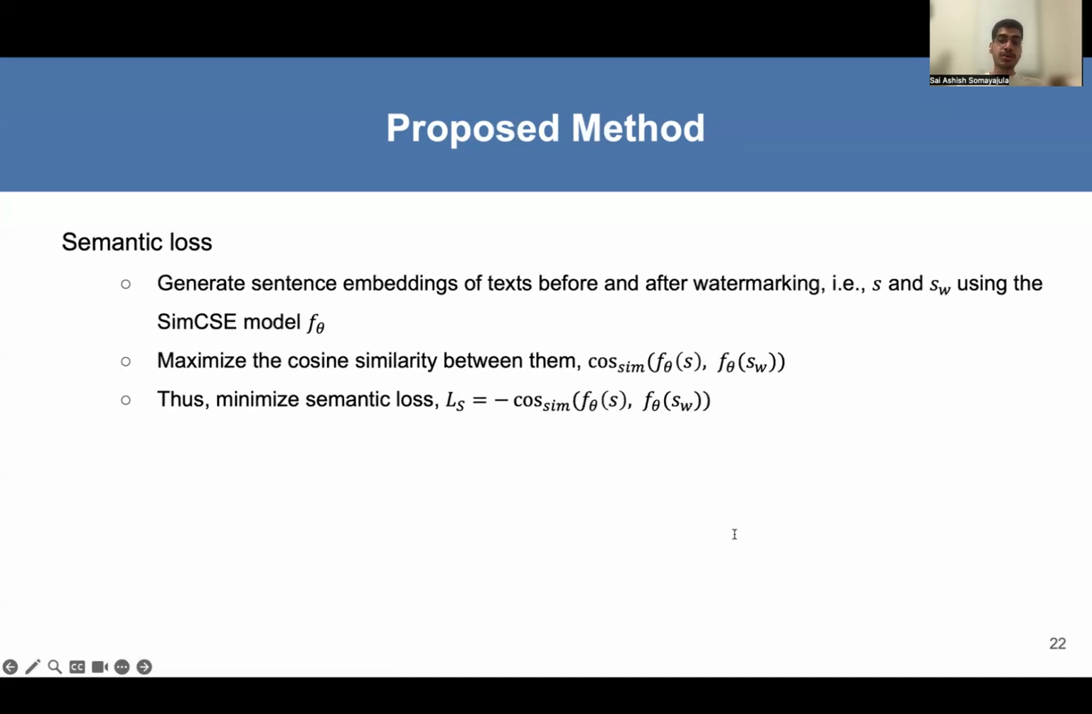Next, we propose the semantic loss. We generate the sentence embeddings of the text before and after watermarking using the SimCSE model. We then propose to maximize the cosine similarity between these sentence embeddings. Alternatively, we propose to minimize the semantic loss, which is the negative of the cosine similarity between these sentence embeddings.